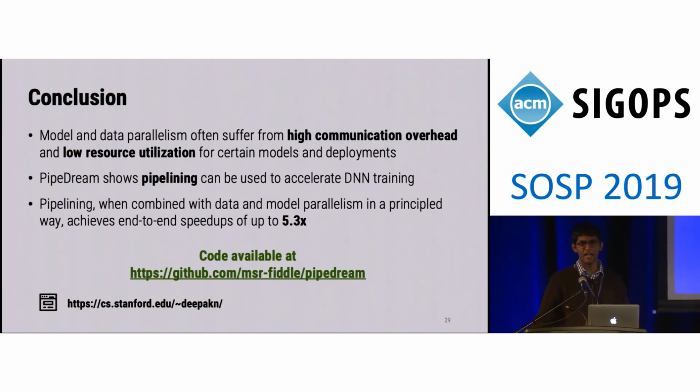We are looking at ways to reduce the memory footprint. PipeDream's memory footprint is no worse than existing approaches like data parallelism, but we are looking to decrease it so that we can deploy PipeDream in settings where the model doesn't fit on a single worker too. Okay, thank you.